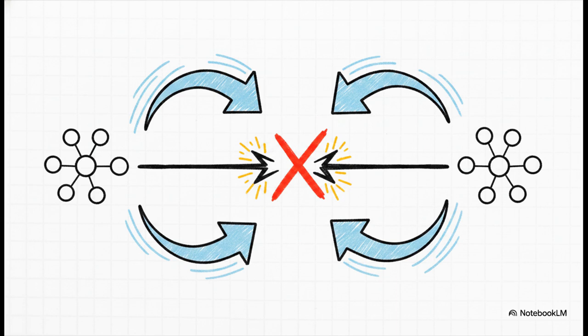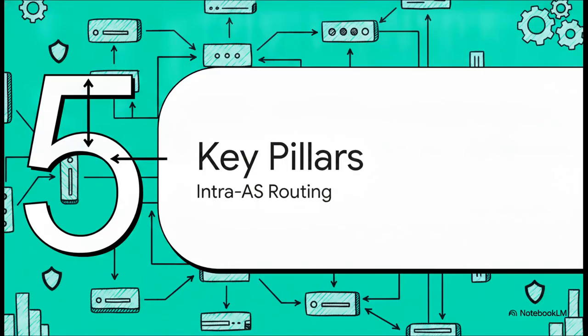I mean, they instantly find the detours so rapidly that data just keeps flowing, video calls stay connected, and critical services keep running smoothly without the user ever even realizing something broke behind the scenes. It's basically magic. Section 5. Key pillars of Intra-AS routing.